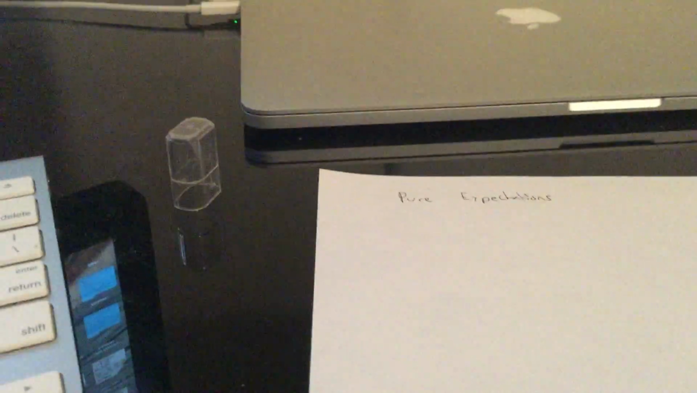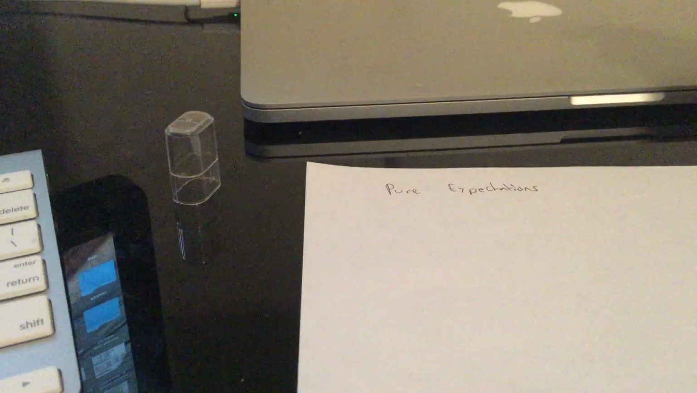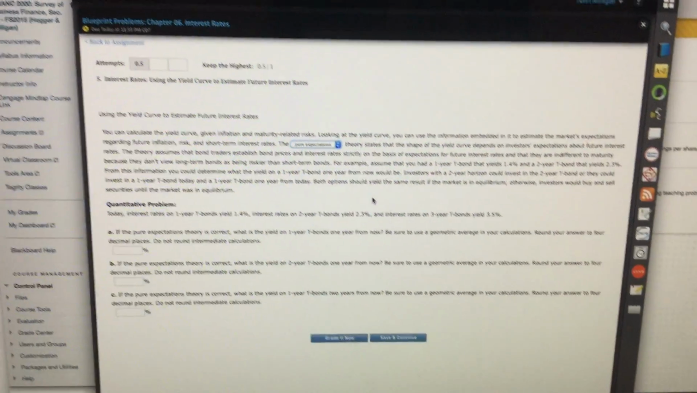Pure expectations is actually a pretty tough part of finance, and I was a little bit surprised to see it in the curriculum for this semester. But we can easily work through it. So one of the things with pure expectations is the problem that you have here, which I'll show you what we have in the Blackboard or blueprint. This is what it's going to look like.